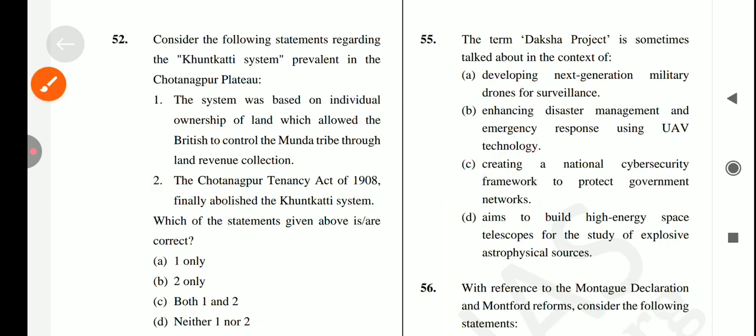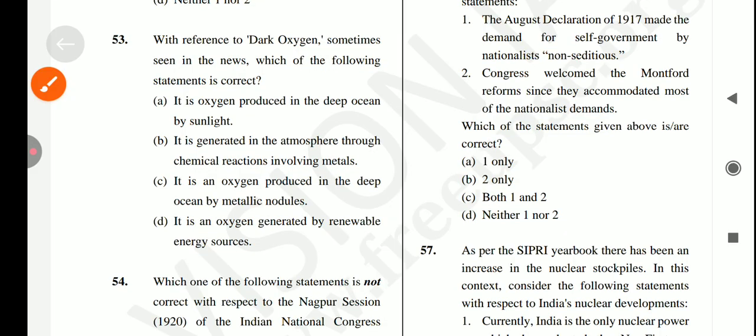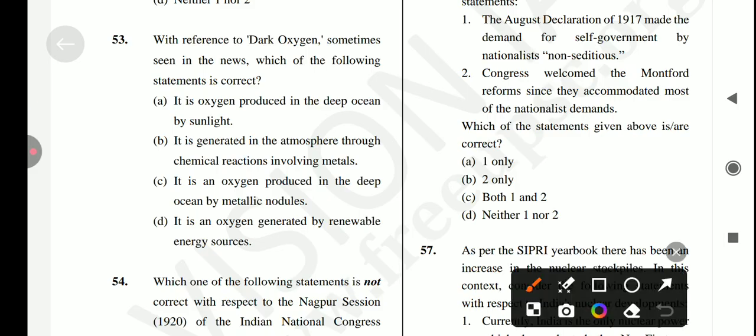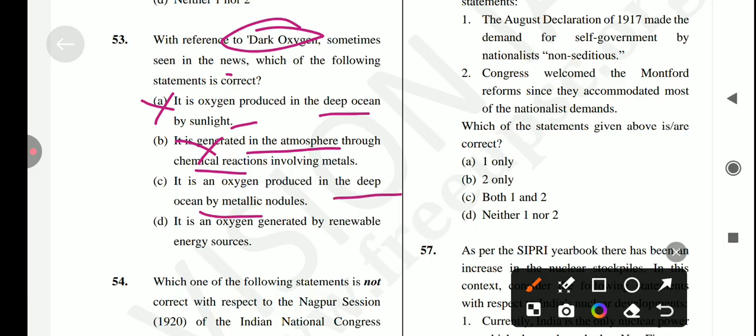Okay, let's come to the next question, which is with reference to dark oxygen, sometimes seen in news, which of the following is the correct statement? First is, it is oxygen produced in deep ocean by sunlight. Is it true? No, it's not a correct statement. Next is, it is generated in the atmosphere through chemical reaction. No, it's also not correct. Next is, it is oxygen produced in deep ocean by metallic nodules. Yes, it's a correct statement. So statement C is the correct answer for this question.